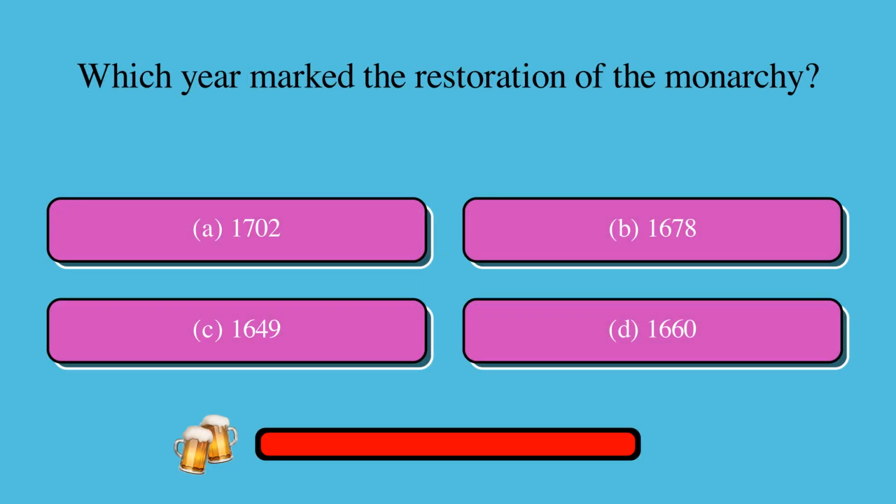Which year marked the restoration of the monarchy? Is it A. 1702, B. 1678, C. 1649, or D. 1660? The correct answer is D. 1660.